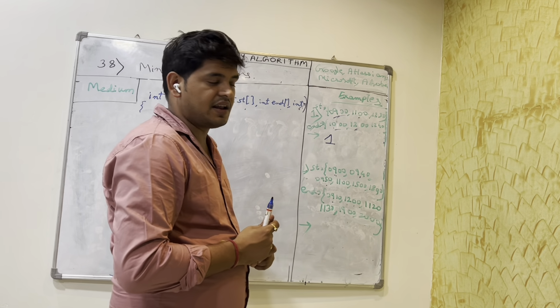Now we have another train that comes at 11. Can this 11 a.m. train come at this platform? The 9:40 train goes at 12, sorry, my bad. The 9:40 train goes at 12, and the 9:50 train goes at 11:20.